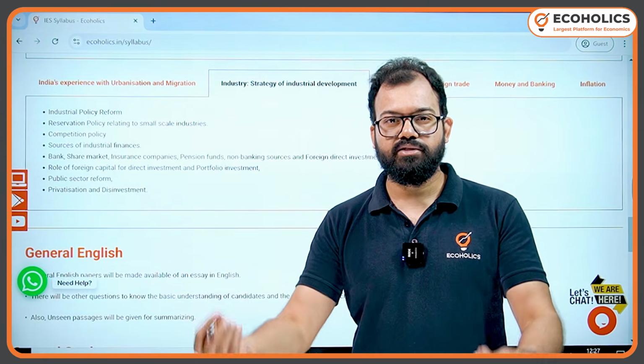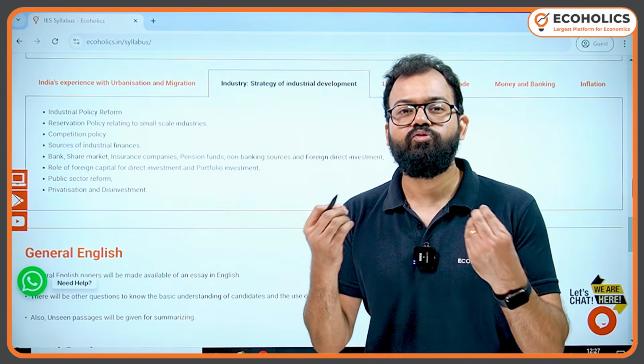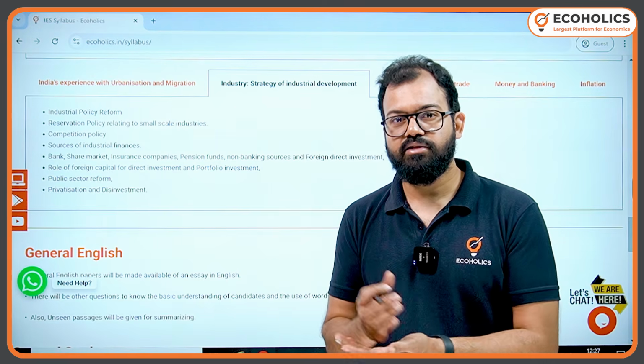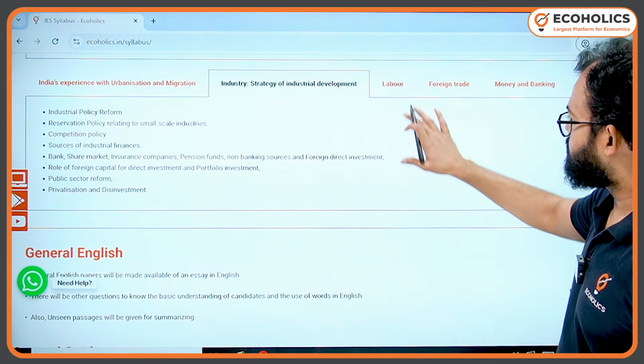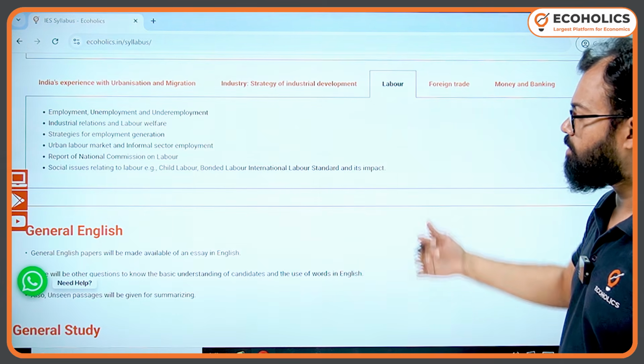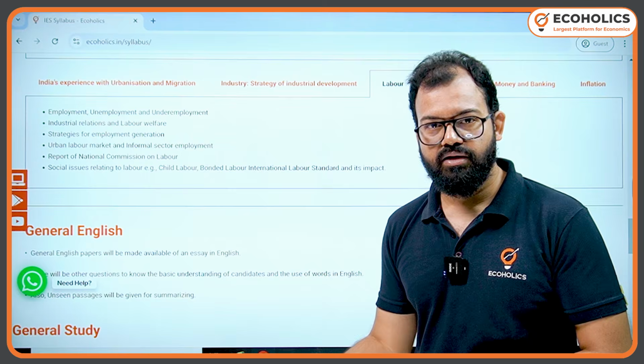Because we always say UPSC doesn't give marks, UPSC doesn't give marks, but we don't know how to fetch those marks. This is a simple methodology. So here, if you write good content, you will get the marks. Then we have labor, because there is a labor problem. The problem of rural unemployment is different. The problem of urban unemployment is different.